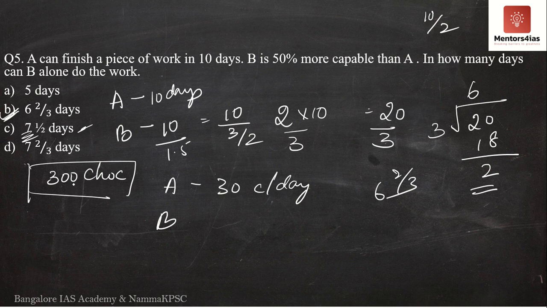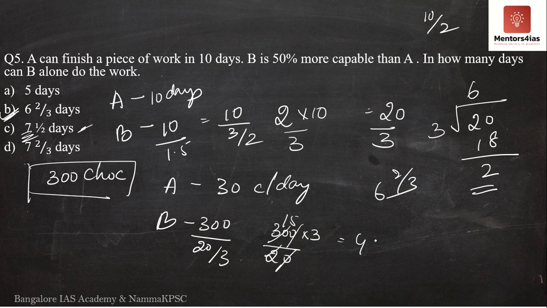B can eat 300 chocolates in how many days? 20 by 3 days. So what is this? 300 by 20 by 3. I take 3 to the numerator. What do I get here? I get 300 into 3 divided by 20. So 15 threes is what? 45 chocolates per day. So now B can eat 45 chocolates per day, whereas A can eat 30 chocolates per day.